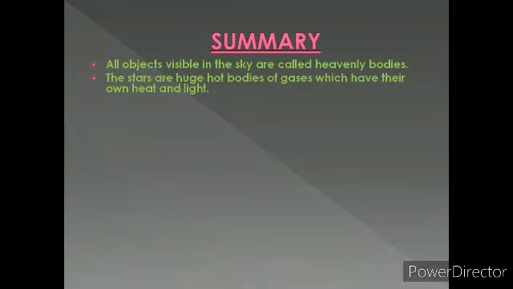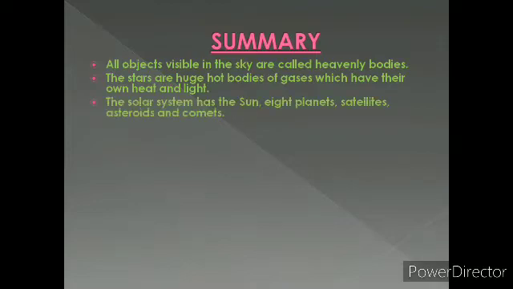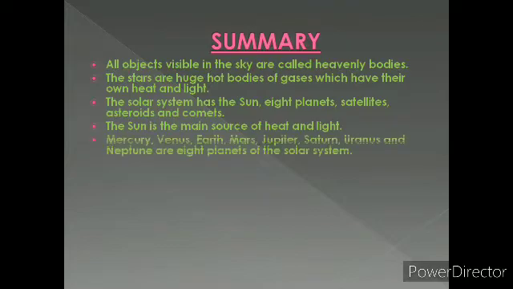What we have learned in this chapter is all objects visible in the sky are called heavenly bodies. The stars are huge hot bodies of gases which have their own heat and light. The solar system has the sun, 8 planets, satellites, asteroids and comets. The sun is the main source of heat and light.